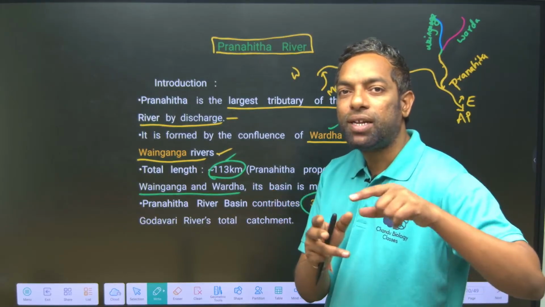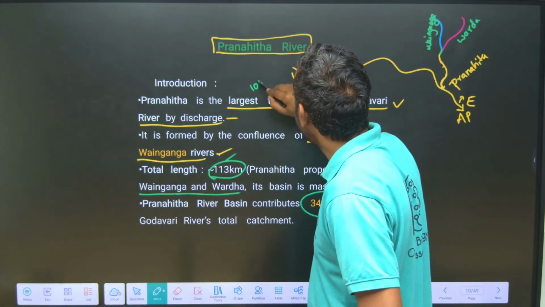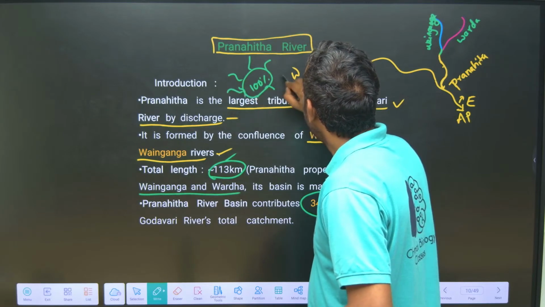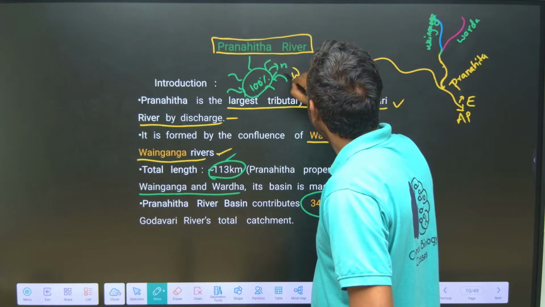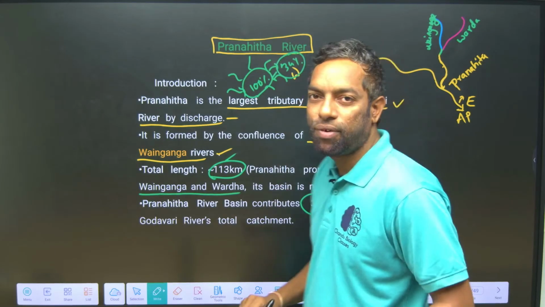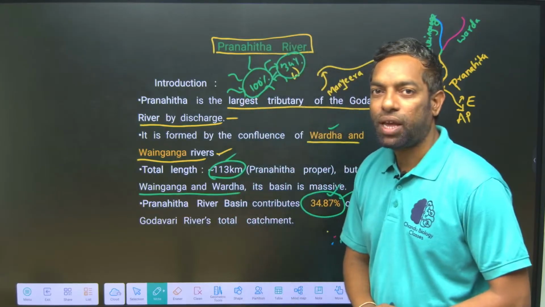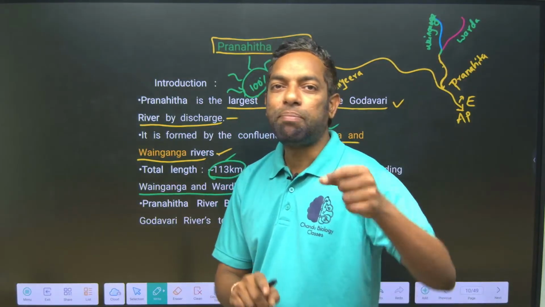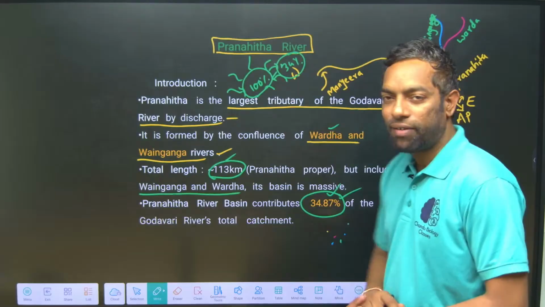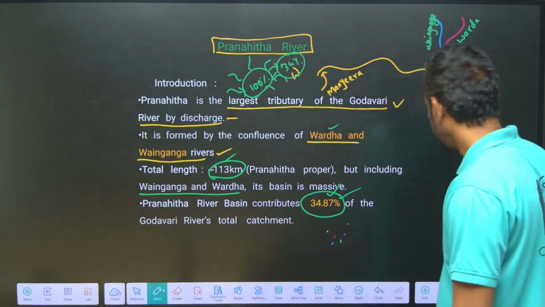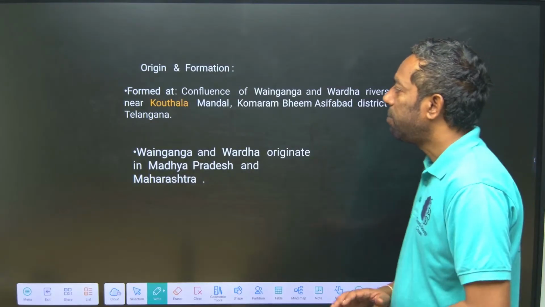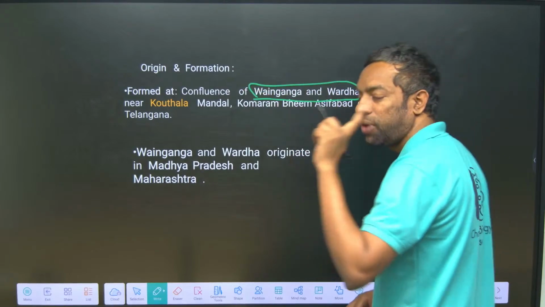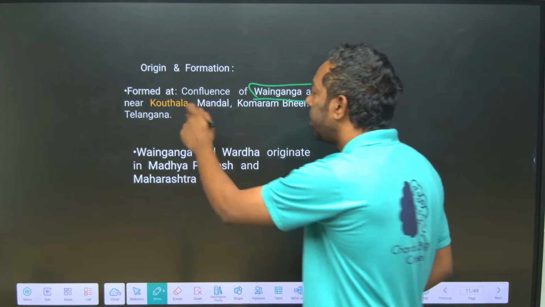If all the tributaries together are 100%, carrying water from the other tributaries, among that, 34% is Pranahita itself giving water into the Godavari. I hope you guys understand this. Origin and formation: Wainganga and Wardha meet together to form Pranahita. The place is Kautala.